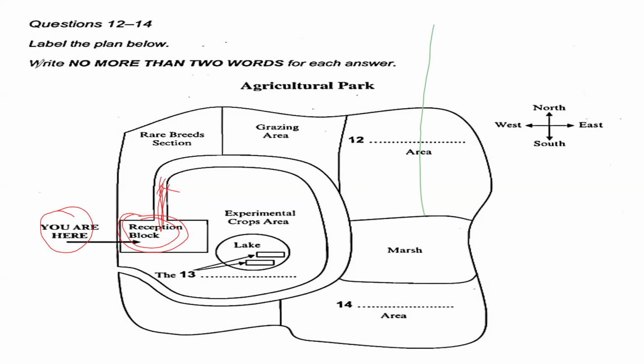All right. So now, if you follow this way, you will immediately come where? To the rare breed section. So now we have the rare breed section. He has said this portion. Now, based on this location, we can find out the missing places.